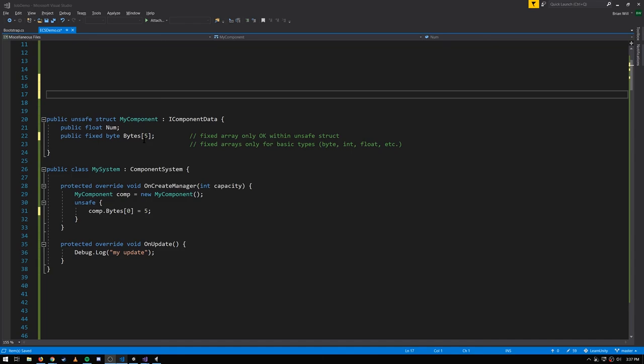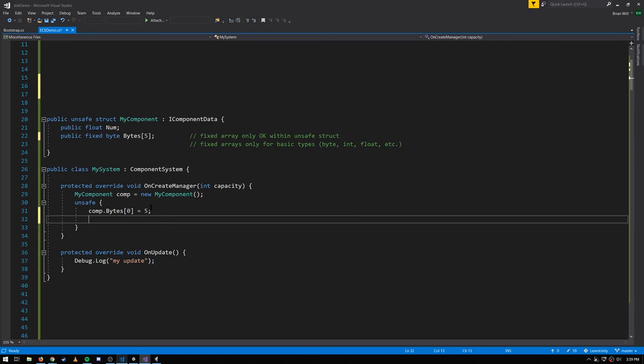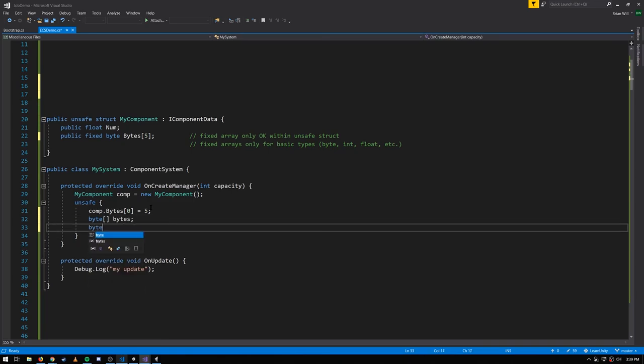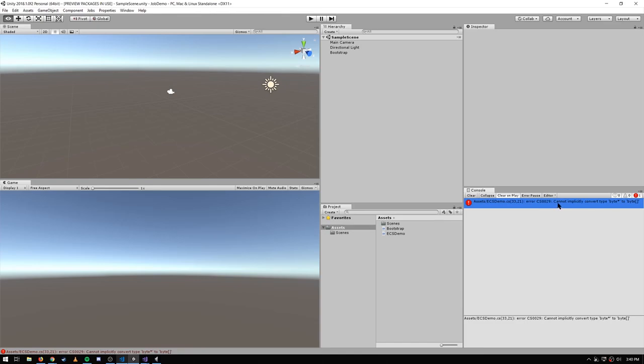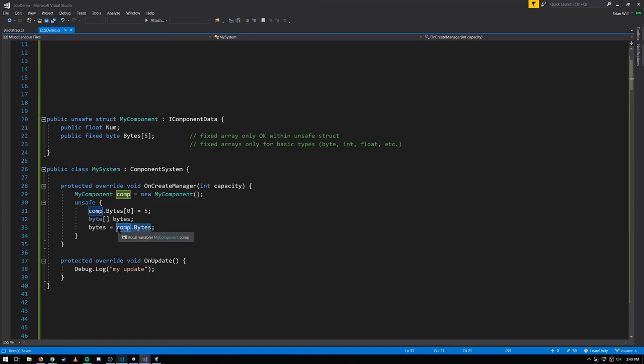And then you can only access this field of the struct, this fixed array of the struct, in an unsafe context. So down here, when I create an instance of the struct, I can't get at the fixed array unless I use an unsafe block. And just to be very clear, this is not a normal C# array. So here, if I were to make a C# array reference just called bytes, I couldn't then assign to bytes comp.bytes. This just doesn't make sense because this is not a reference to an array. It's not a normal C# array at all. It's just 5 byte slots embedded directly in the struct. So if we go look at Unity, it's telling us cannot implicitly convert type byte pointer to byte array, because it considers comp.bytes here to be a byte pointer, not a byte array.